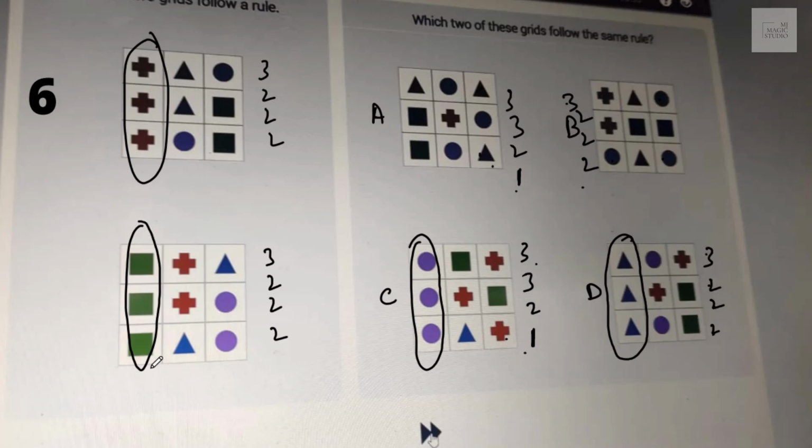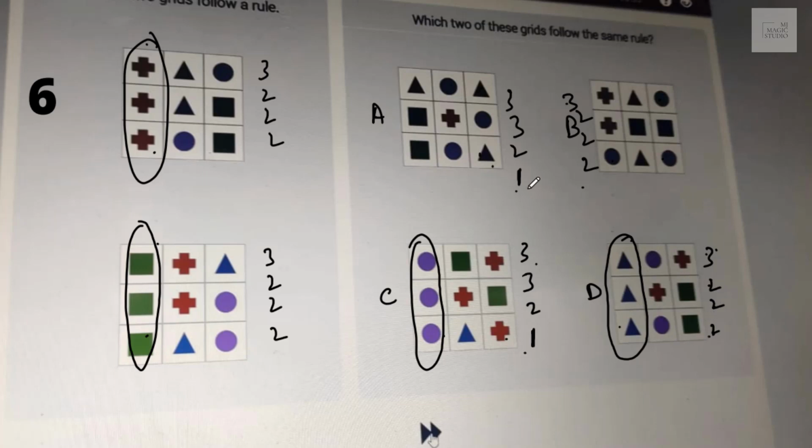But again, the relationship shown here is 3 are the same symbols in the first column, and 3 are the same symbol in the first column in the second one also. But the count is 3 2 2 2. If I choose these two, first column matches but the count doesn't match.